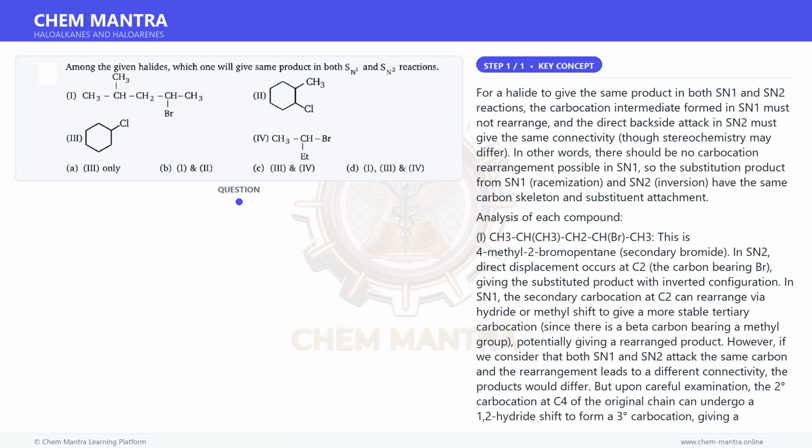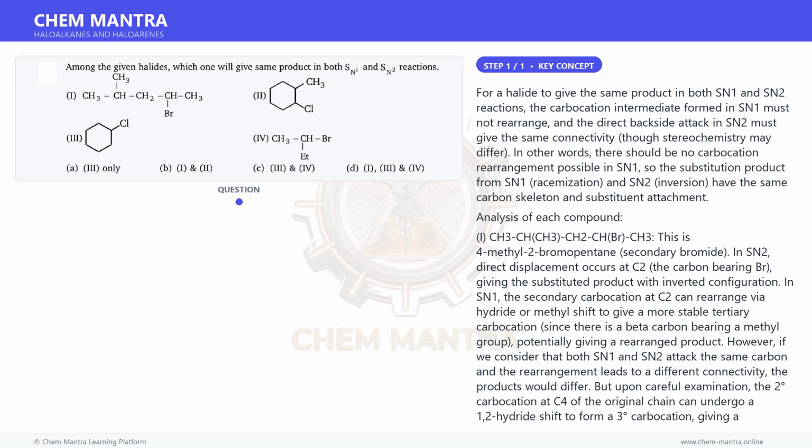1-chloro-2-methylcyclohexane exists as cis and trans isomers, and the SN2 product, inversion, and SN1 product, racemization mixture, give different stereoisomeric ratios, and because the molecule is not symmetric at C1, the enantiomers and diastereomers are distinct compounds. For 3, cyclohexyl chloride, C1 has 2 identical ring CH2 groups flanking it, a plane of symmetry, so inversion equals retention equals the same compound. This is the key reason. 3 gives the same product in SN1 and SN2, as it has a plane of symmetry making the two faces equivalent.